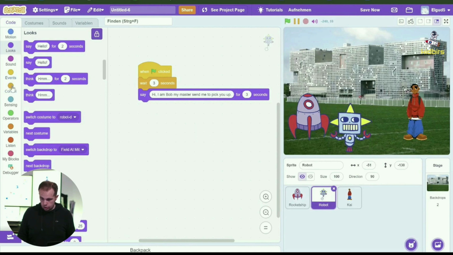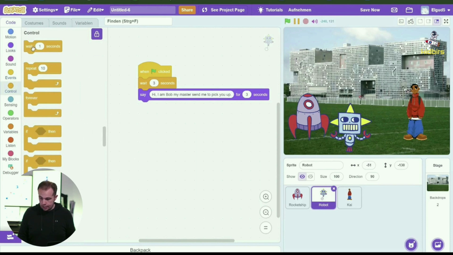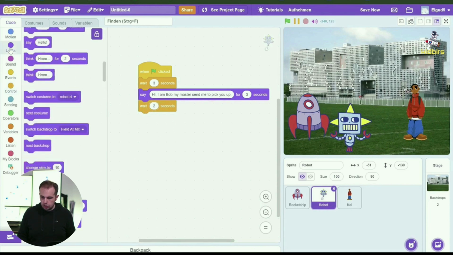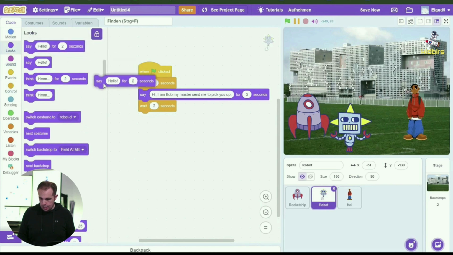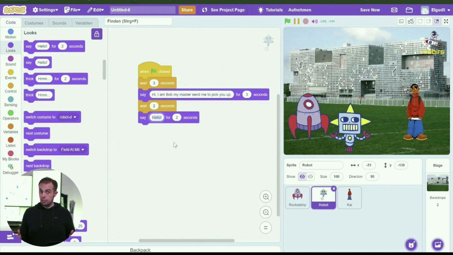So we go back to controls, take the wait command, plug it in here, set it to 2 seconds, and now we can go back to looks and take our say command, and what is Bob going to reply?